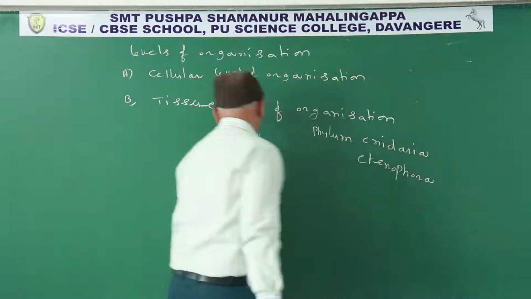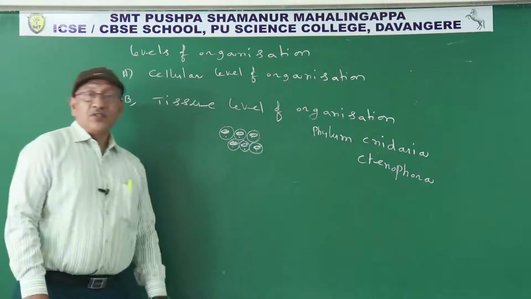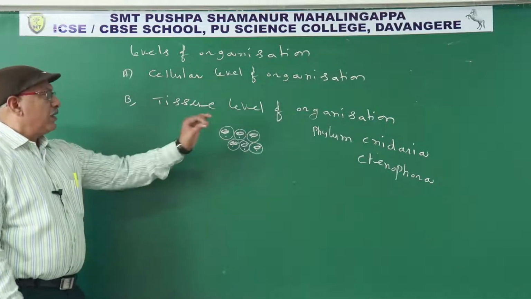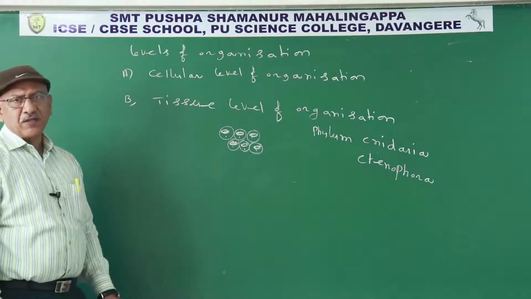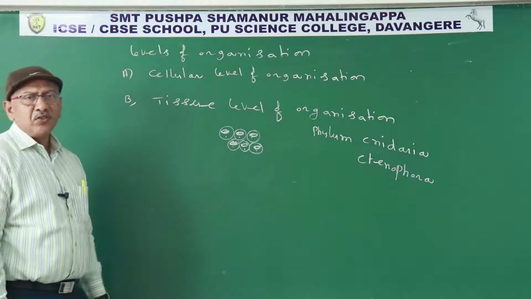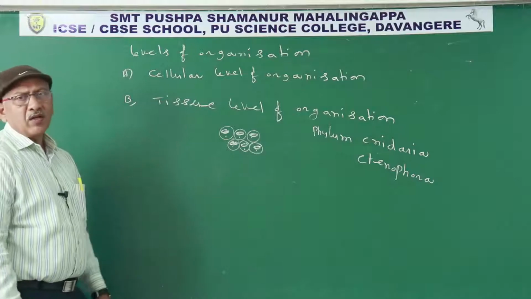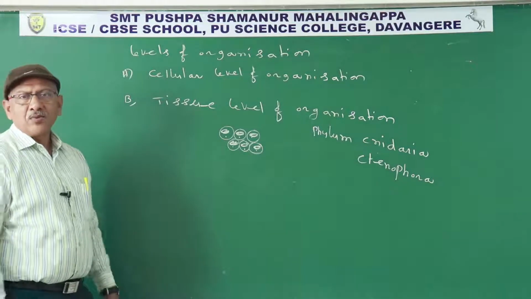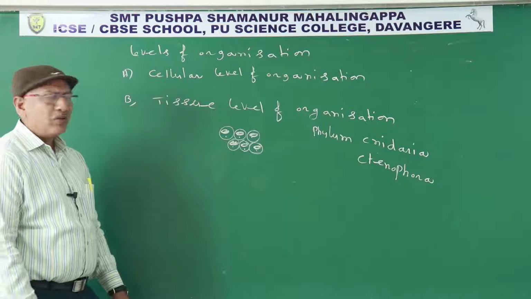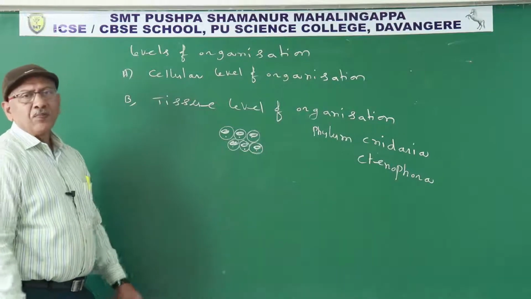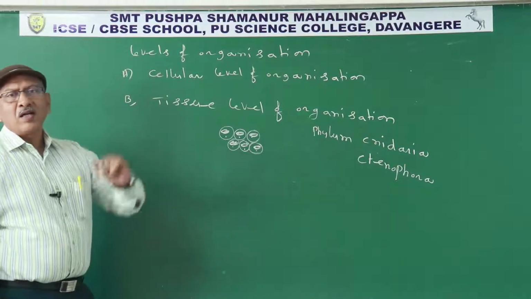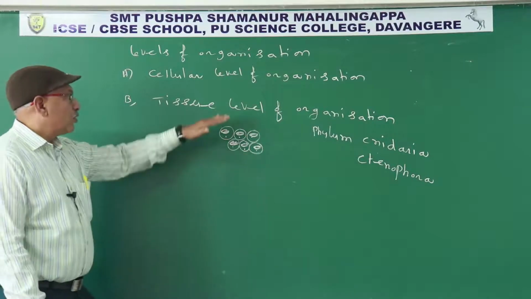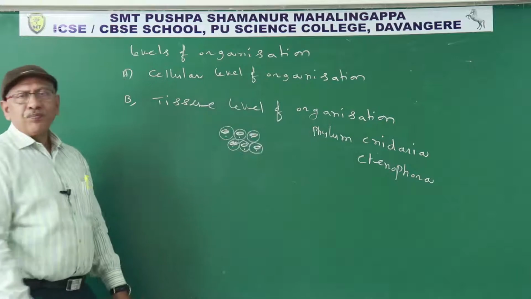Cnidaria and Ctenophora. What is the tissue level of organization? In some animals, different types of tissues are present, and each type of tissue performs a particular function. Organs are absent. How are organs formed? Tissues assemble. As a result, an organ is formed. Organs assemble, and an organ system is formed. So, tissue level of organization.